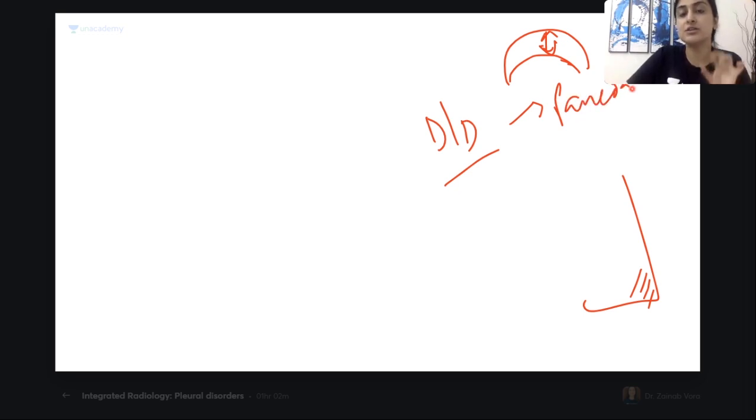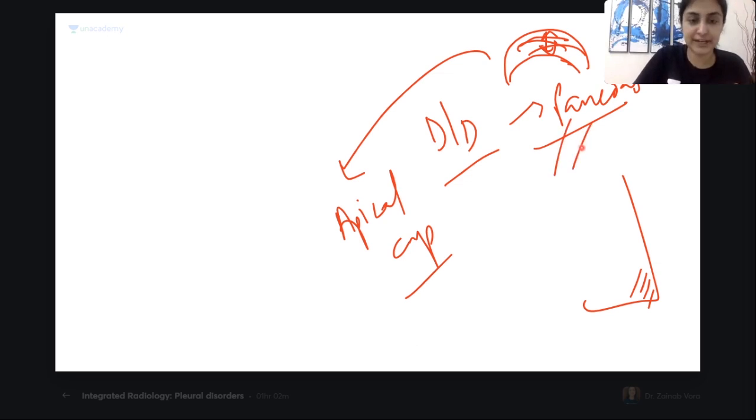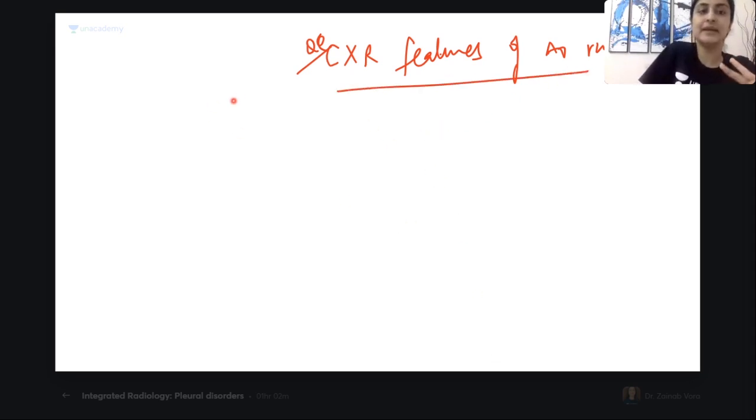A small tumor in the apex will also produce this opacity, and pleural effusion collected there will also produce this apical cap. Okay, is this clear, Shivani? Yes, and definitely all of you correct. Pancoast: MRI is the investigation of choice. Okay, amazing. So now let's quickly write the chest X-ray features of aortic rupture, and you guys will now tell me the first feature: mediastinum widening, more than what?